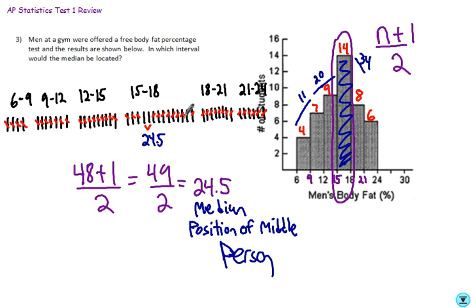So there are a couple different ways that you can prove or show that. This is the longer way. This is the shorter way. If you didn't have that many numbers, doing it this way wouldn't be too bad. But in this case, we had 48, so you probably wouldn't want to do it that way. We're just looking for the middle. All right. So pause here and try number 3 on the right side.